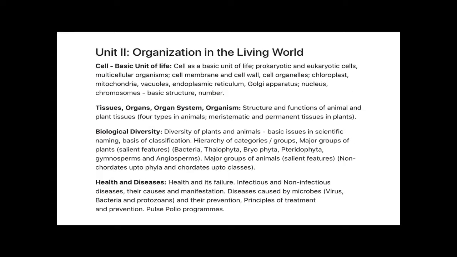Okay. So the second unit is organization in living world. Basically, these are biology chapters, like cell is the first chapter of biology, which will come completely in your exam. Tissue will come completely. See, this biodiversity chapter will not come in your exam. This was a very tough chapter for class 9 students. So basically, I can say this is good news for you, because you don't have to mug up everything from this biodiversity chapter.